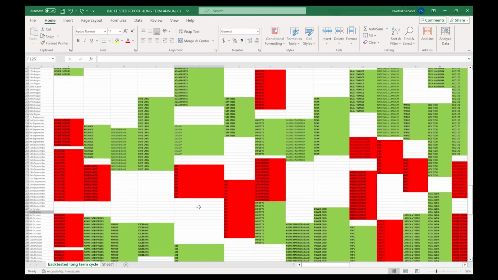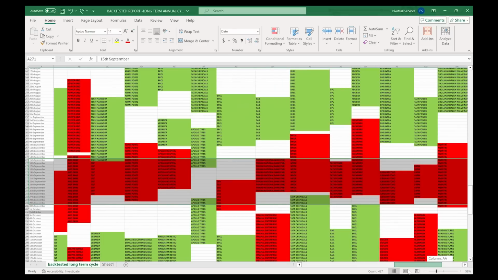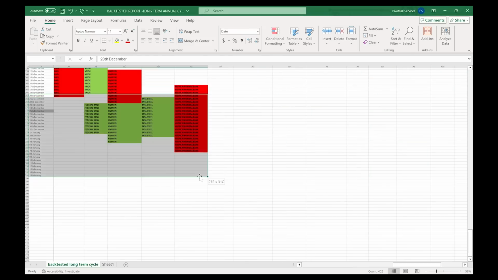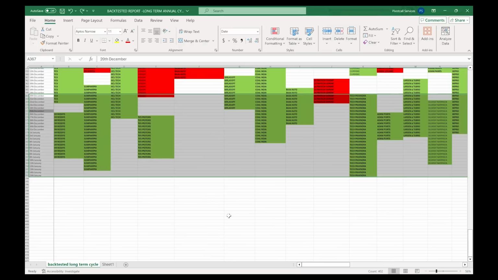Right? Another specific date, around 15 September till month end, what can you see? You can see that most of the stocks are bearish. During this period, most of the large cap F&O stocks are bearish. And during the year end, around 28th to 30th December, you can see that most of the stocks are bullish, right? Most of the stocks are staying bullish during the year end. That is around the third or fourth week of December.